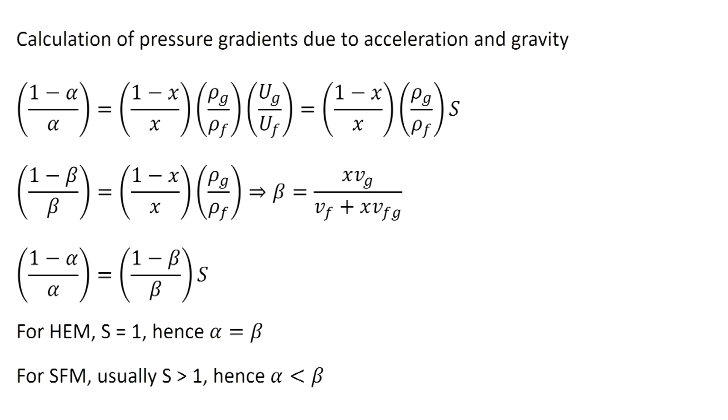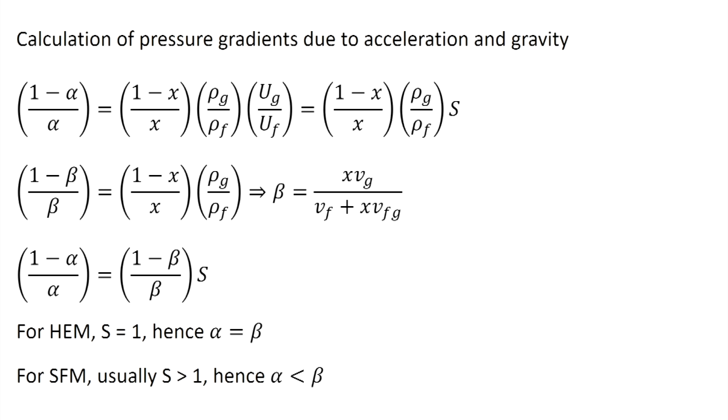Okay. So, now how to calculate pressure gradient due to acceleration and gravity? For this, we need the void fraction and its partial derivatives.